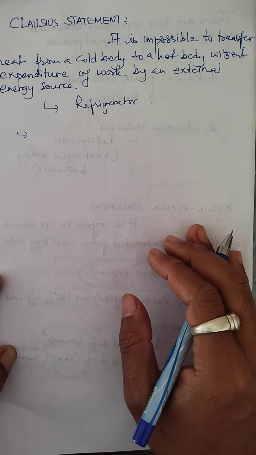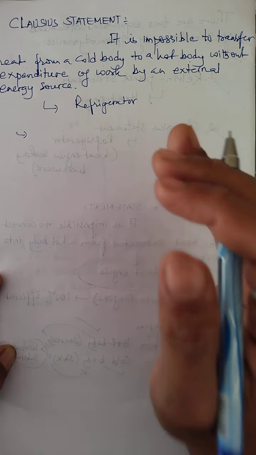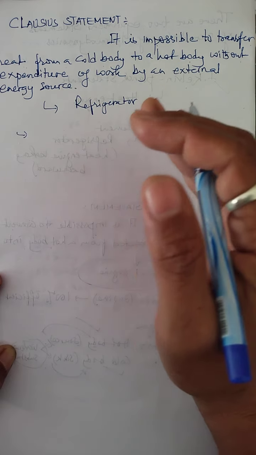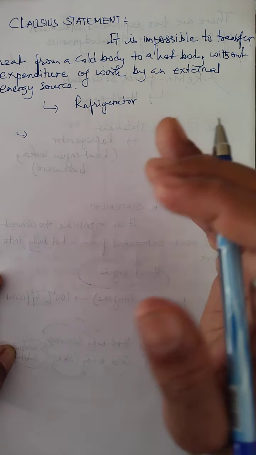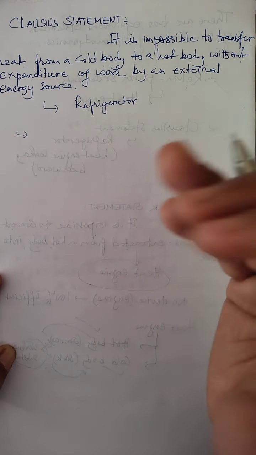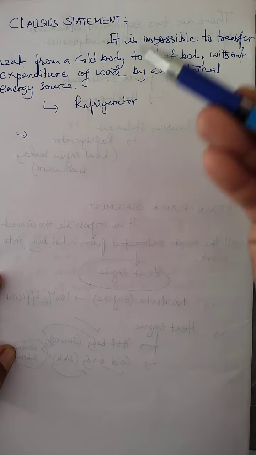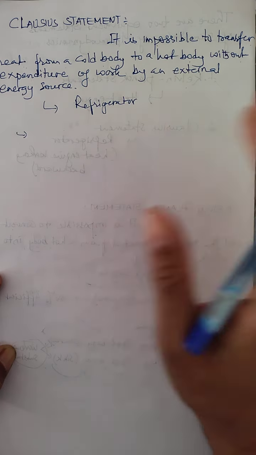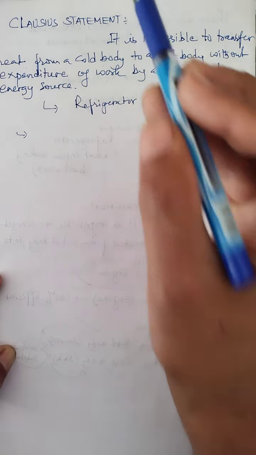In other words, it is impossible for a self-acting machine, unaided by any external agency, to transfer heat from a cold body to which body? Hot body. No machine has been designed which can automatically transfer heat from a cold body to a hot body without any external work. That is the main Clausius statement.